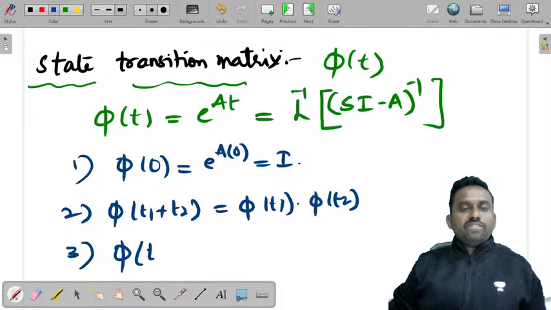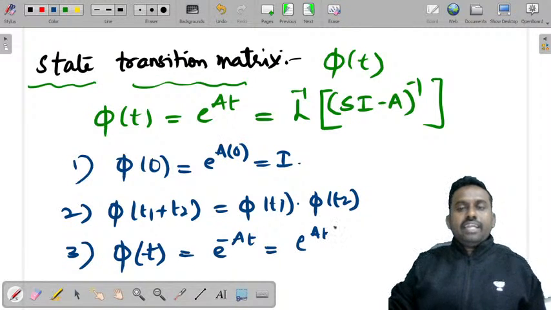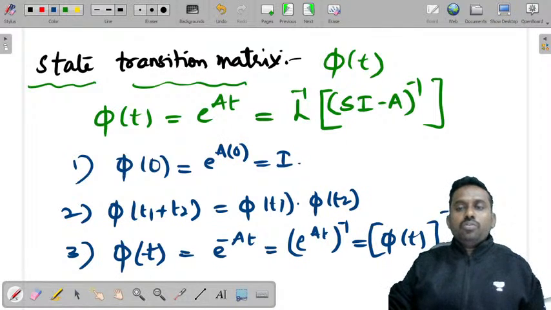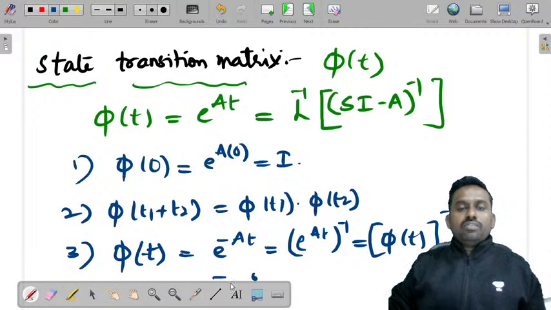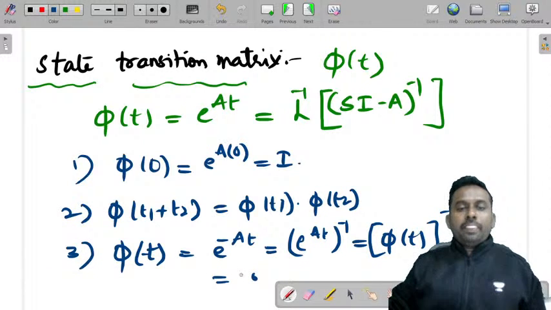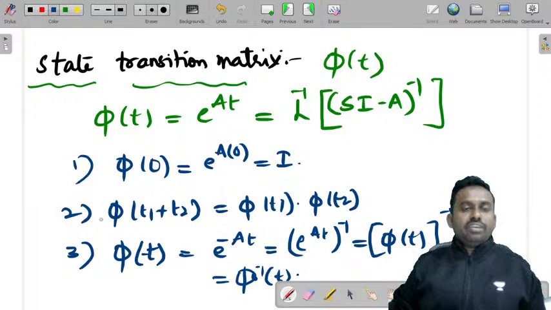Similarly, phi of minus t is e power minus At, or you can write it as e power At whole power minus 1, or phi of t whole power minus 1, or phi inverse of t. So these are some of the properties that you have. You have many more that you can read.